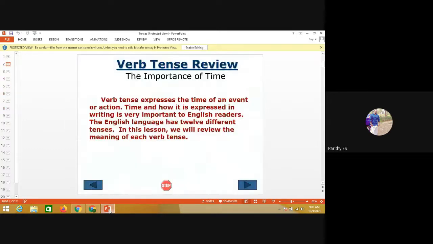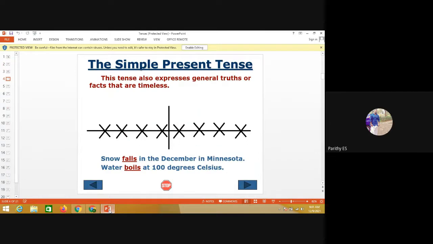So we see our presentation about the verb tense review, the importance of time. The verb tense expresses the time of an event or action, and how time is expressed in writing is very important to English readers. The English language has 12 different tenses. In this lesson, we will review the meaning of the 12 tenses.